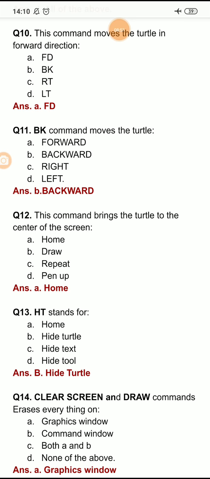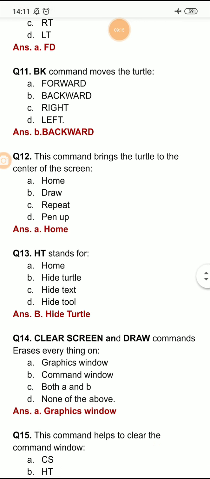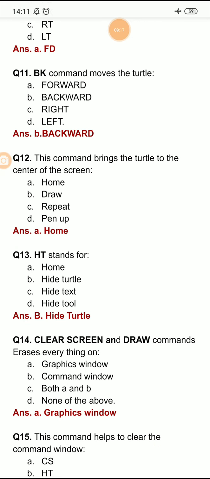Question number 12. This command brings the turtle to the center of the screen. Option A is home screen, option B is draw, option C is repeat, option D is pen up, and here the right option is option A, home. The center of the screen is the home of the turtle. So when we type home, it brings the turtle to the center of the screen.